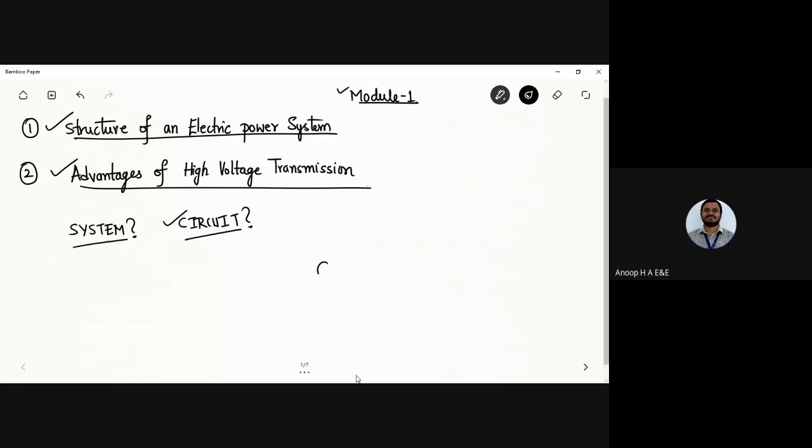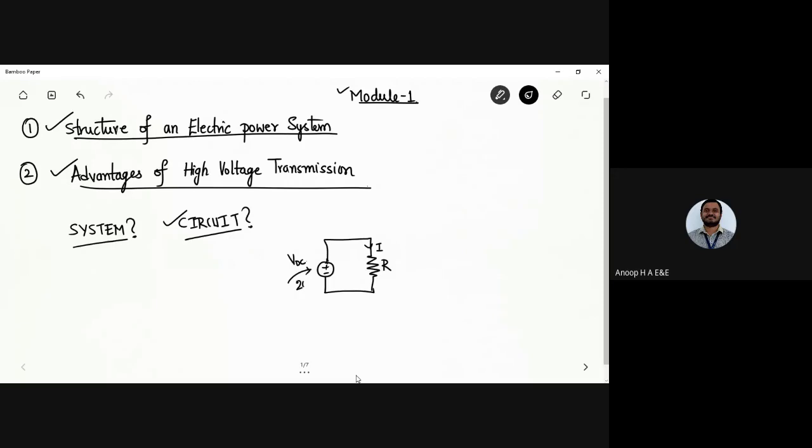Let me draw a circuit here to make you understand quite easily. It's a linear circuit that I'm drawing here. I have a resistor and a value of current, so this is said to be a simple circuit. Here I have a voltage source, a DC voltage source, which has a certain set value.